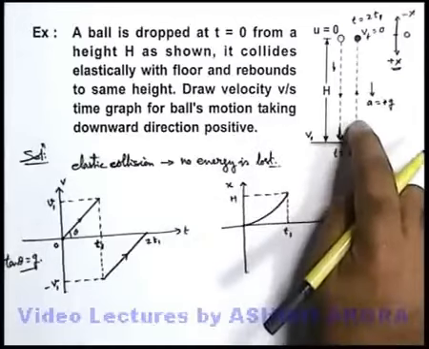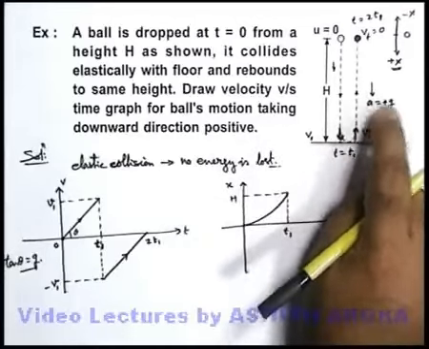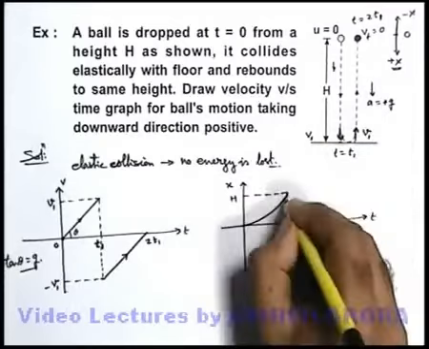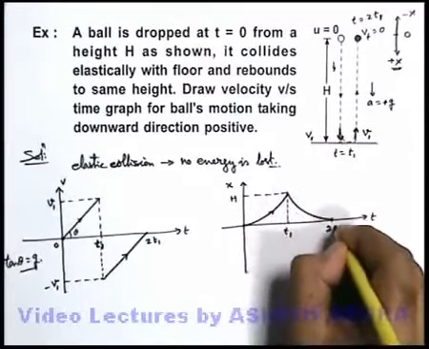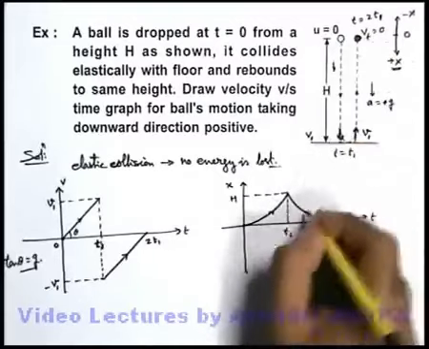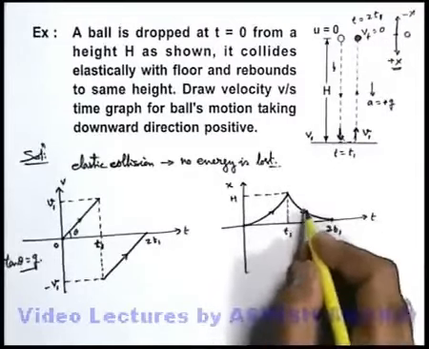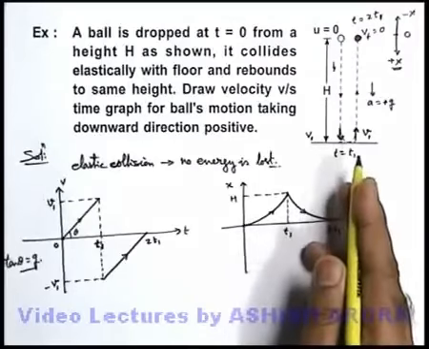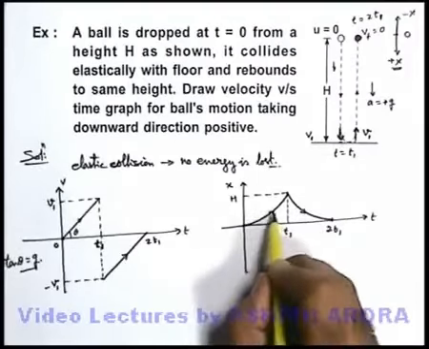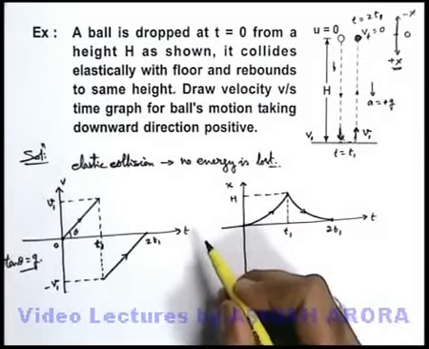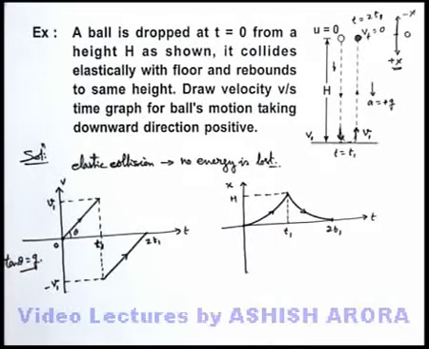And then it will rebound when velocity becomes negative and acceleration is positive. So the curve will be drawn like this. And at time 2t1 again the ball will reach the origin. So this is the graph for negative velocity and positive acceleration. So in such a way, you just need to combine various graphs which we have already studied in earlier sections.